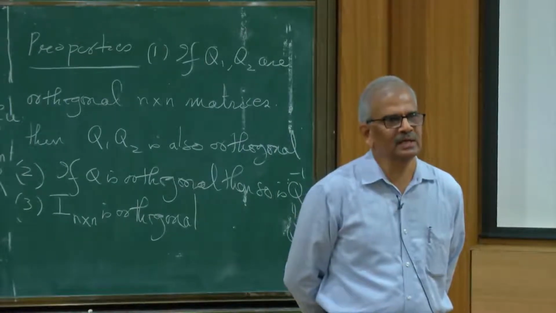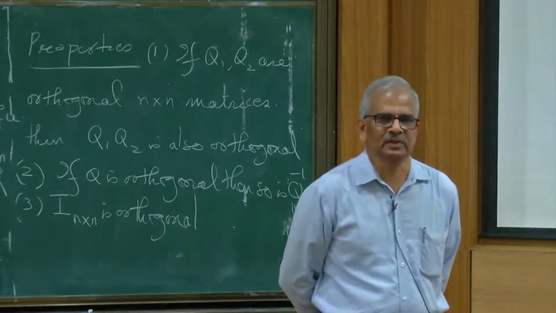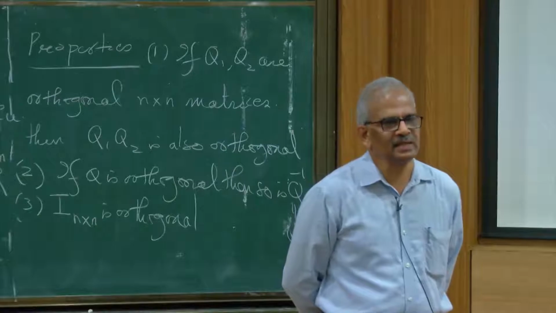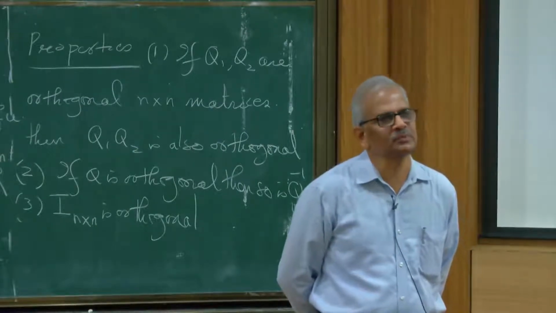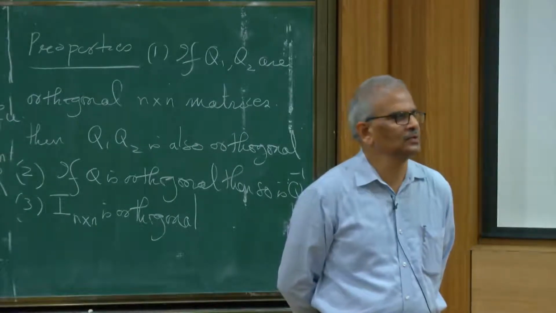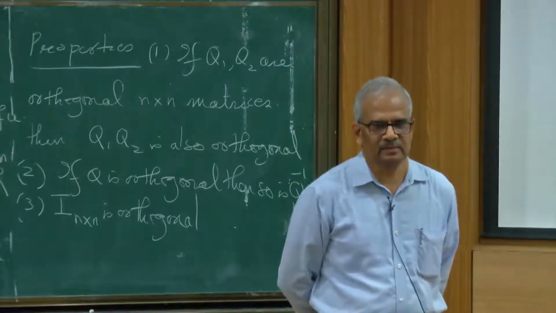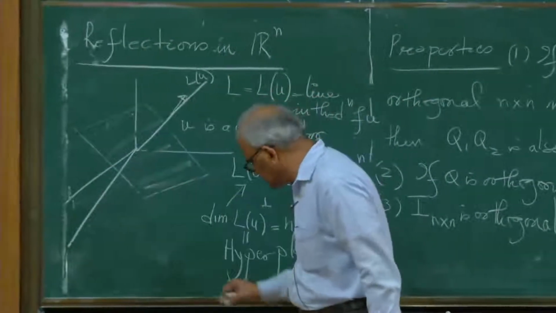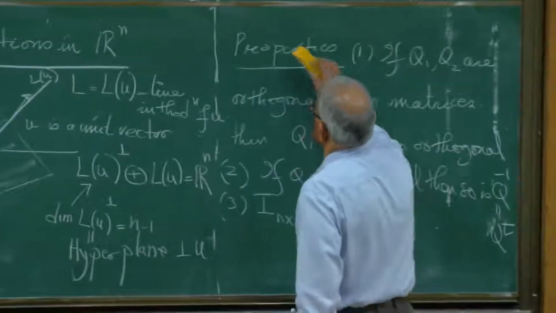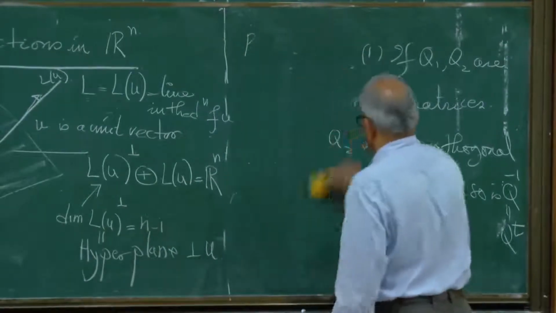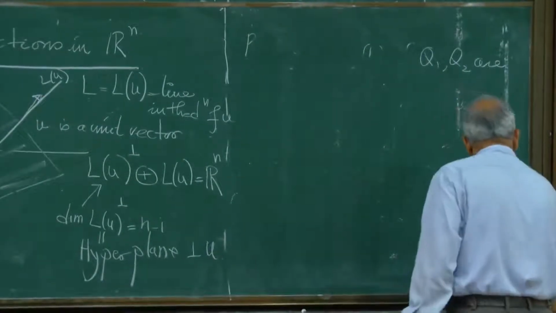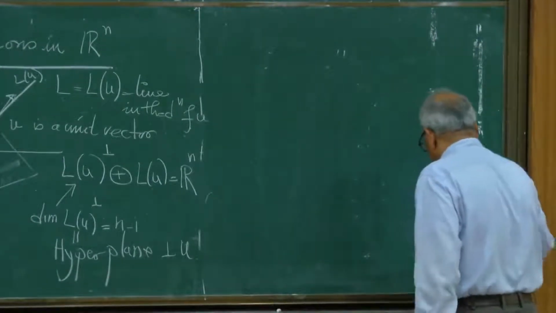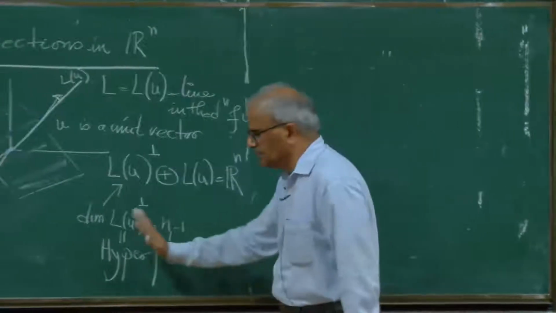We can define it algebraically as a subspace of dimension n minus 1. That is the algebraic description of a hyperplane. But the geometric description is to take a unit vector and take the perpendicular subspace to the linear span of that unit vector, and that is the hyperplane. So we can talk about reflection with respect to this hyperplane. What should be the definition? So think of the map which reflects vectors with respect to this hyperplane.